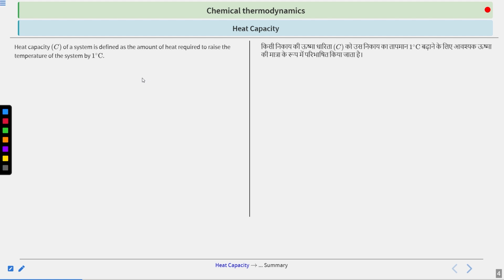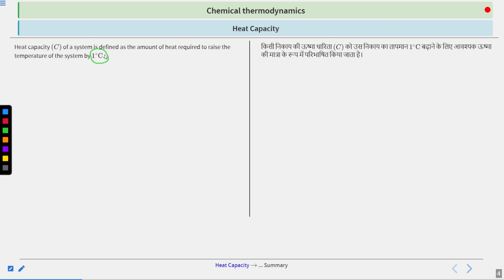Now you start heating that compound. As you start heating the iron, the temperature of the iron will increase. So there is a time when the temperature of the iron changes by 1 unit, either by 1 degree Celsius or by 1 Kelvin. It doesn't matter. Both of them will have the same effect. Suppose you are going from 0 degree Celsius to 1 degree Celsius, then the change is 1 degree Celsius or 1 unit. If you are going from 273 Kelvin to 274 Kelvin, in that case also your change is 1 unit. Both things are similar. So the change is always the same. You don't have to worry about it.